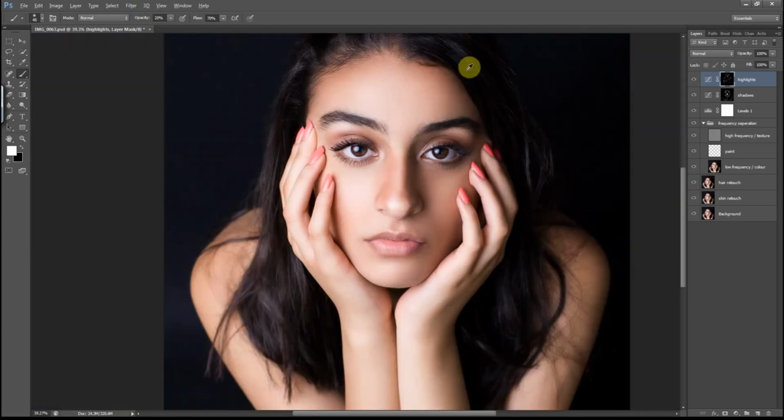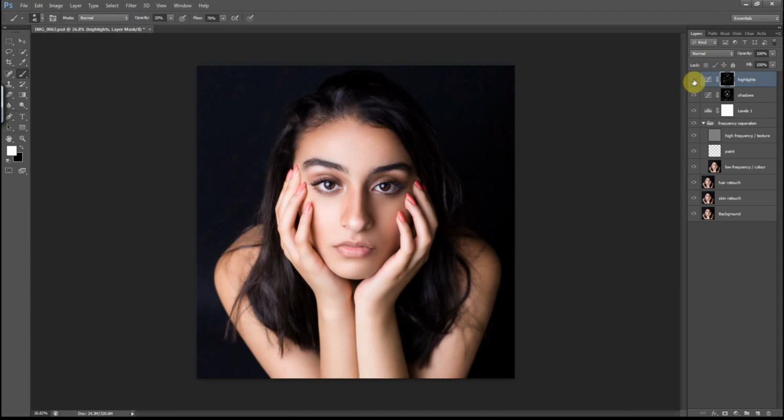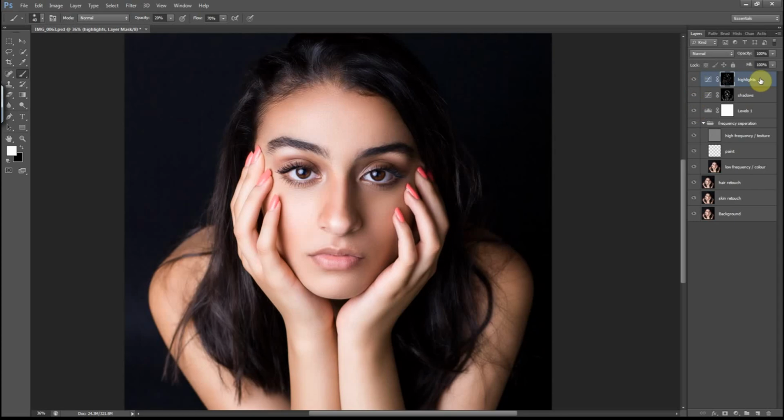Now the highlights are complete. I will turn off the layer to see what it looks like, turn off the shadows, the levels, and the frequency separation just to see what it looked like before. And now turn them back on. Now create a stamp visible layer, which is a stack of all the layers below. And I do that by pressing Shift Alt Control E. And I will rename this Liquify.